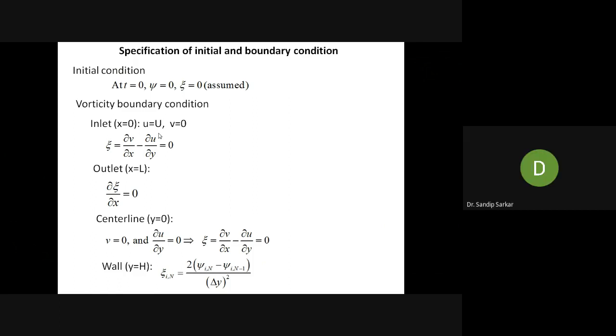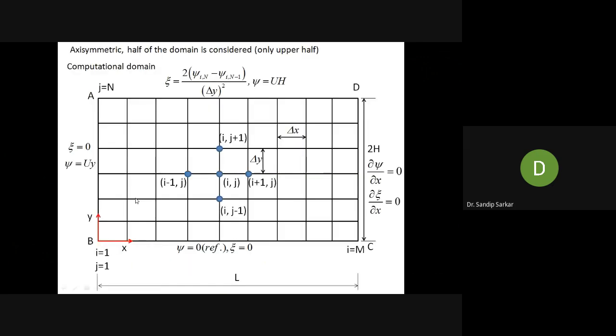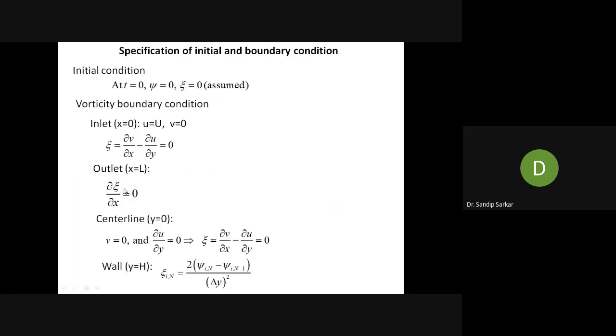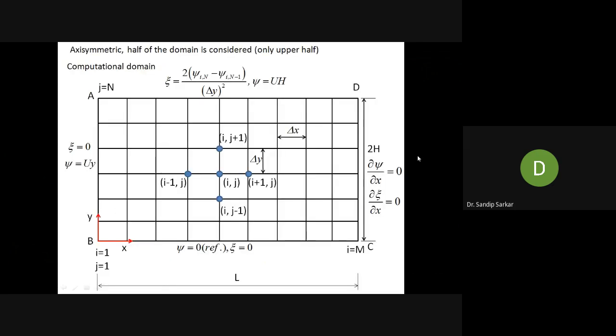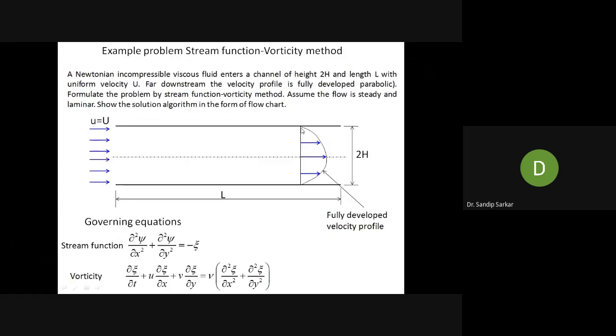Now at outlet, that means at x equal to L, at the distance L from the inlet. This is the outlet plane, which is plane CD. At outlet, you are providing del zeta del x equal to 0, because this is a fully developed boundary condition, because the flow is fully developed.